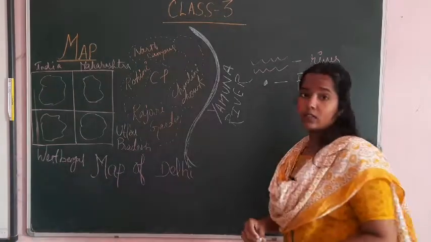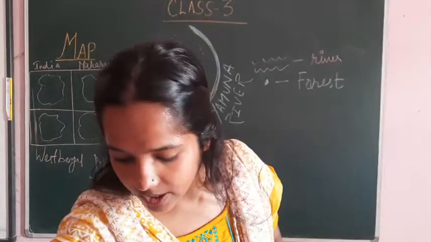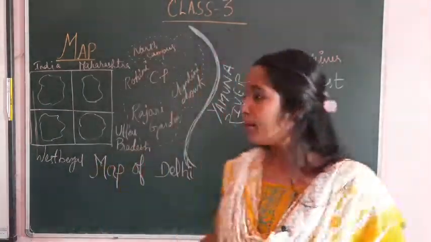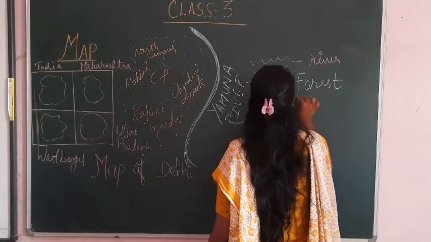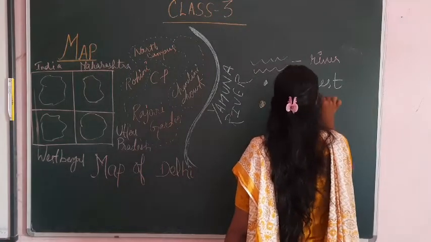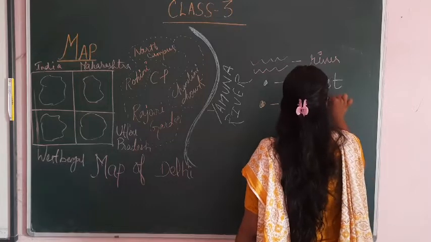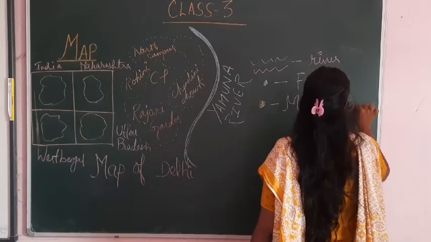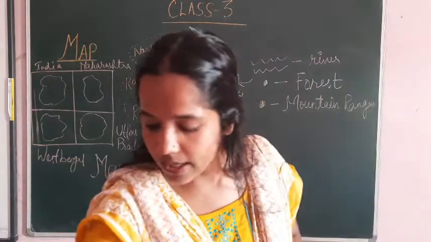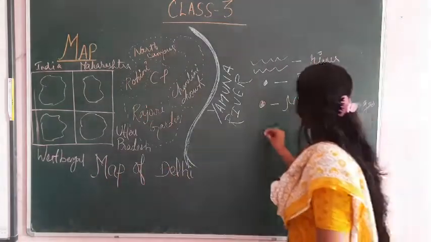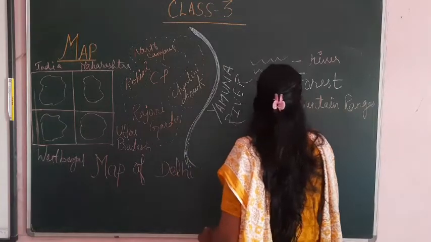If it is brown color, what is it indicating? Mountain ranges. If it is blue color, what is it indicating? Rivers.